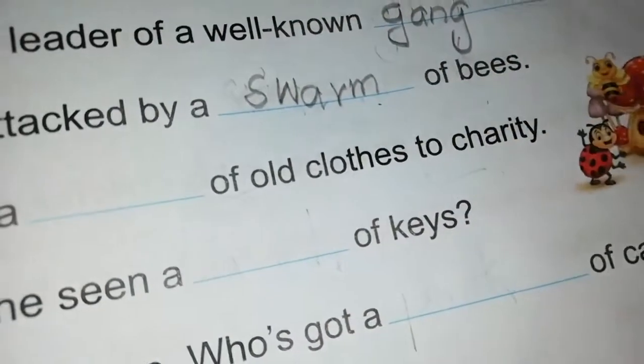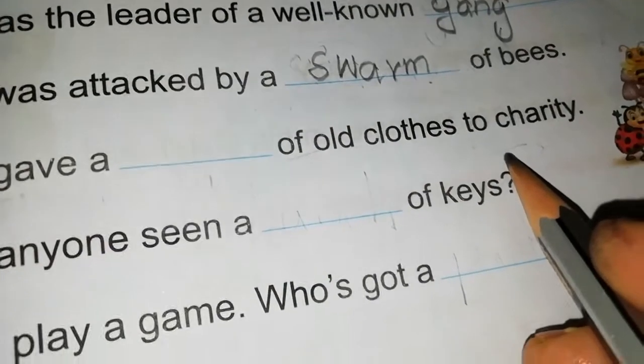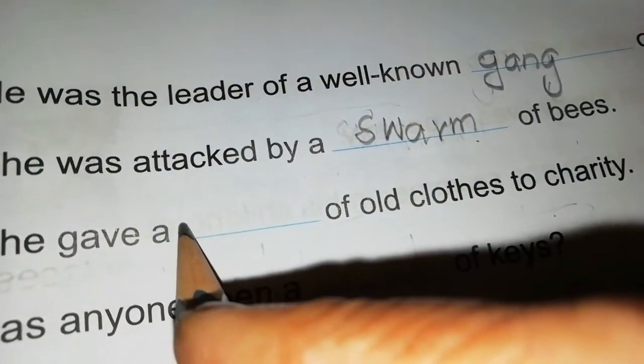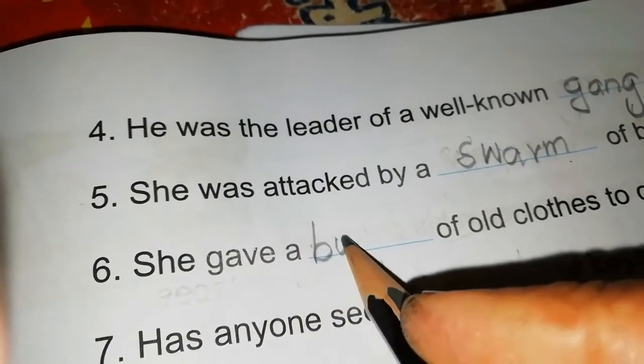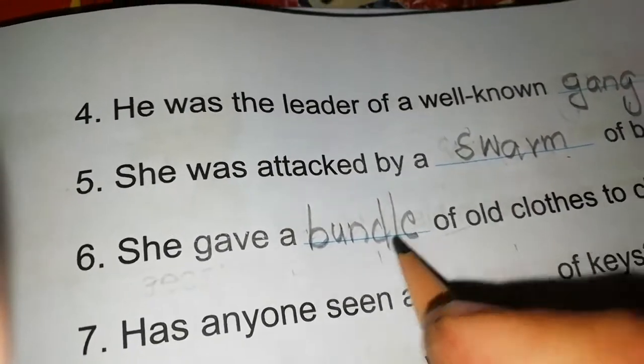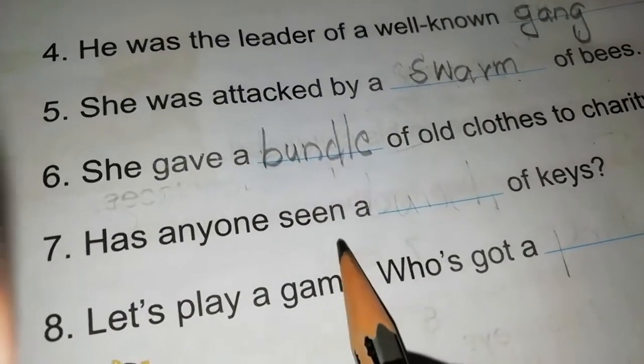S-W-A-R-M. Swarm of bees. Okay. Next, she gave me a dash of old clothes to charity. So for charity, she gave me what? Yes, bundle. B-U-N-D-L-E. Bundle. Okay.